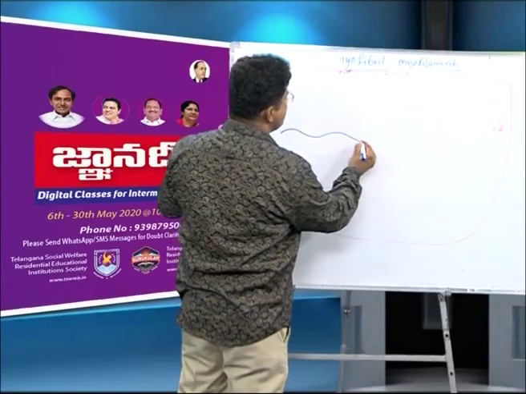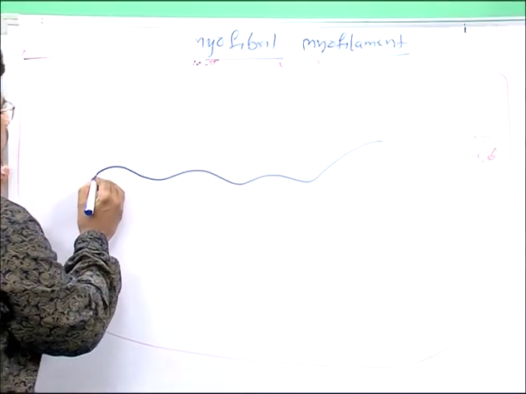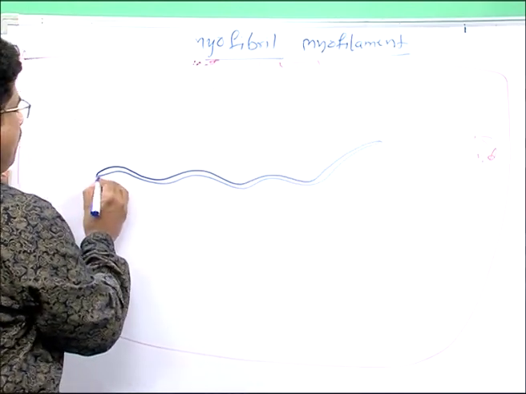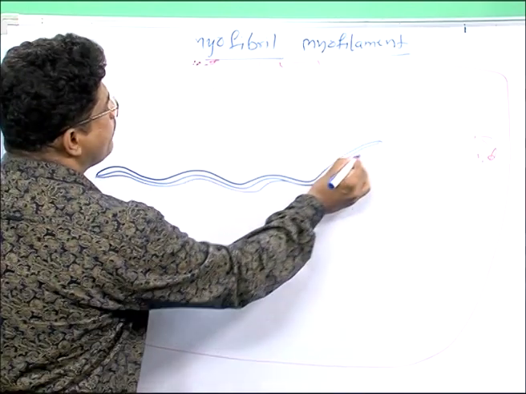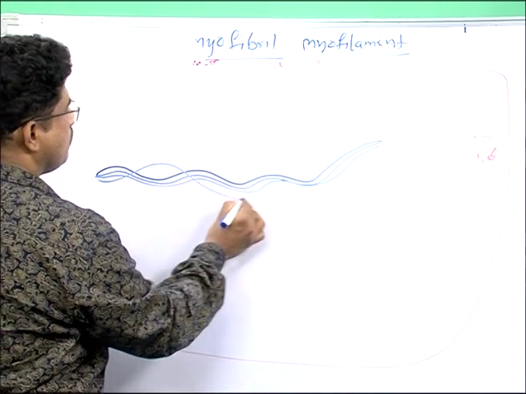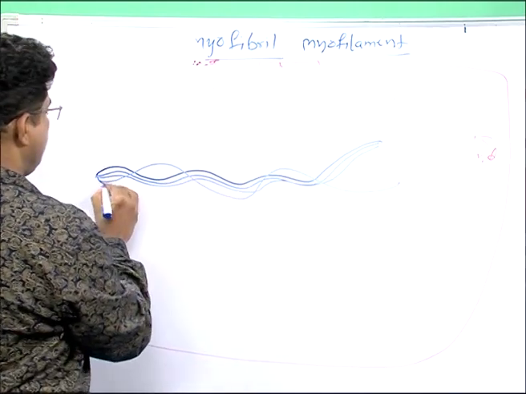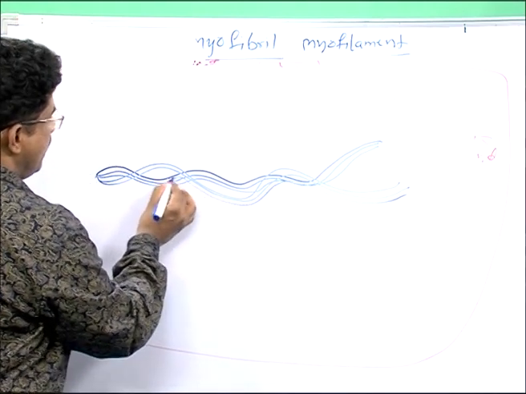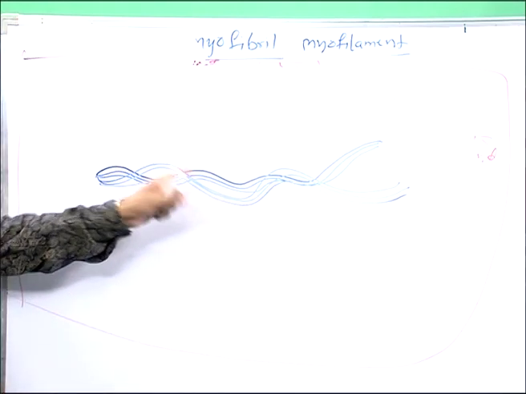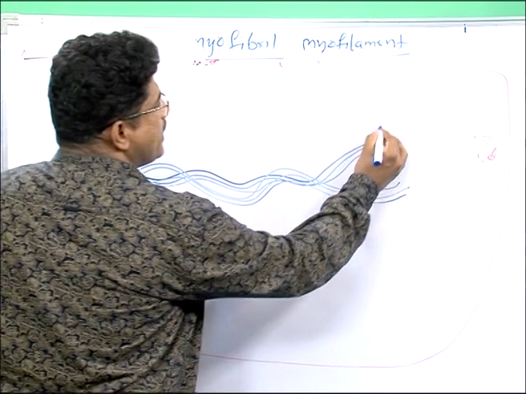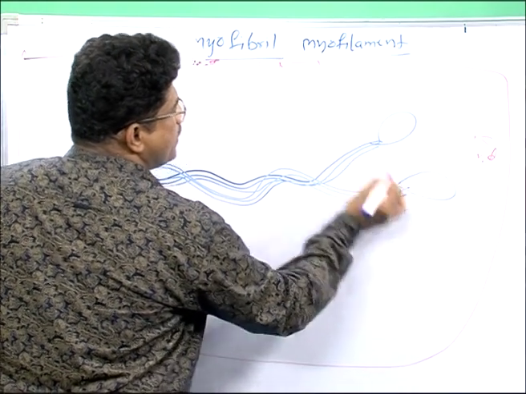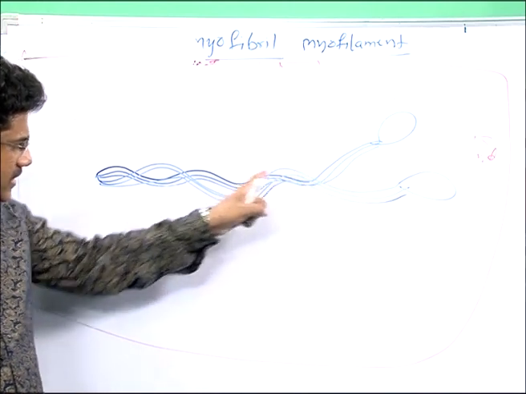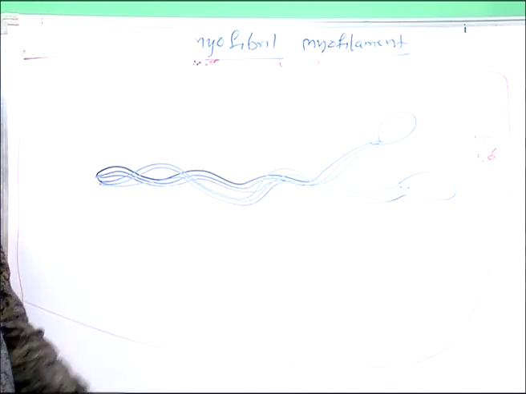Yes, this one is the myosin. Myosin is made up of two polypeptide chains. Yes, this is the myosin structure. This one is the myosin head. Listen here, this is the myosin, the motor protein, motor unit.